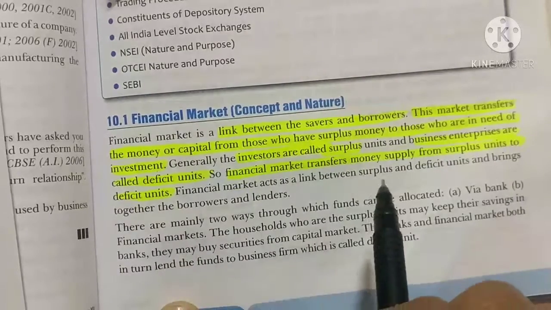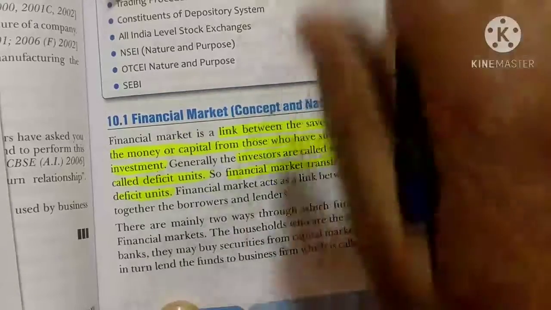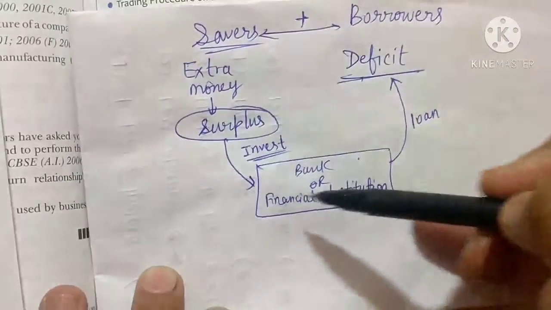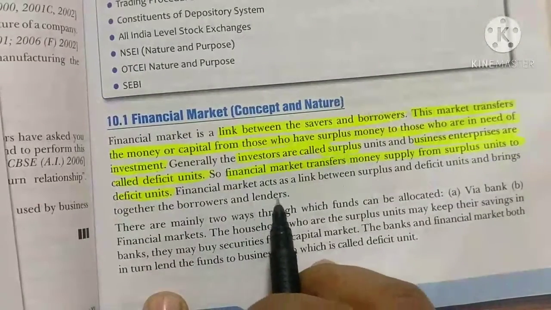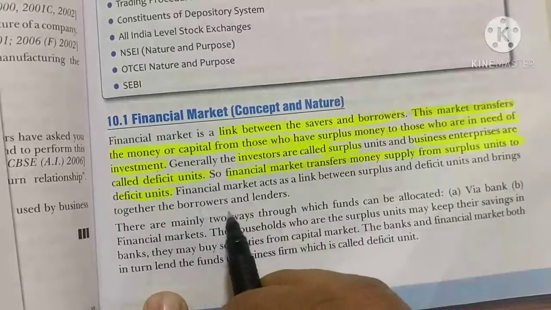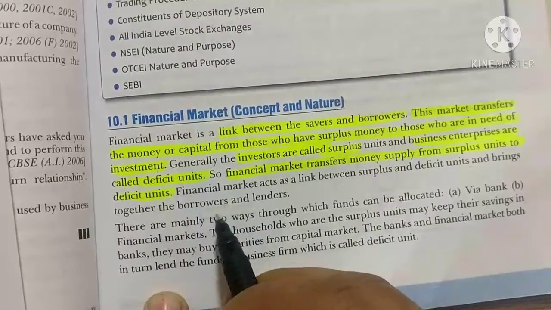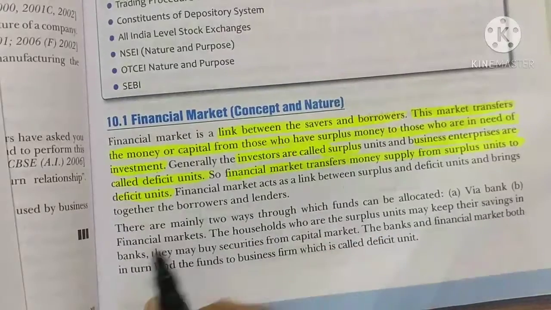So financial market transfers money supply from surplus units to deficit units. It acts as a link between them and brings together the borrowers and the lenders. Borrowers means those who are taking loans, and lenders means those who are giving loans.